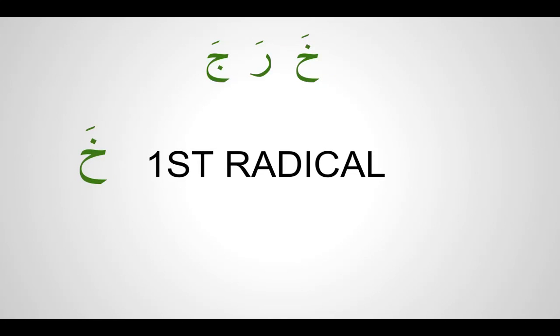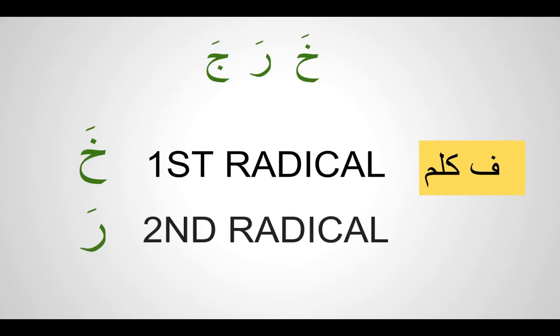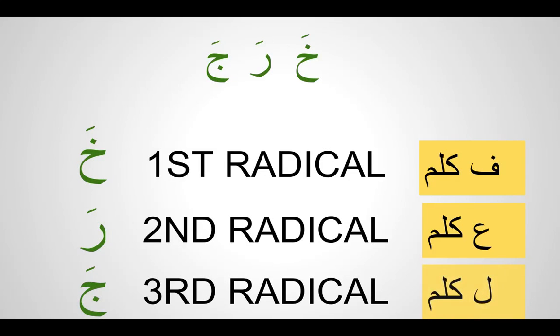Kha is the first radical, or fa kalima. Ra is the second radical, or ain kalima. Ja is the third radical, or lam kalima. This is what you find in all the three-letter verbs: fa kalima, ain kalima, lam kalima.